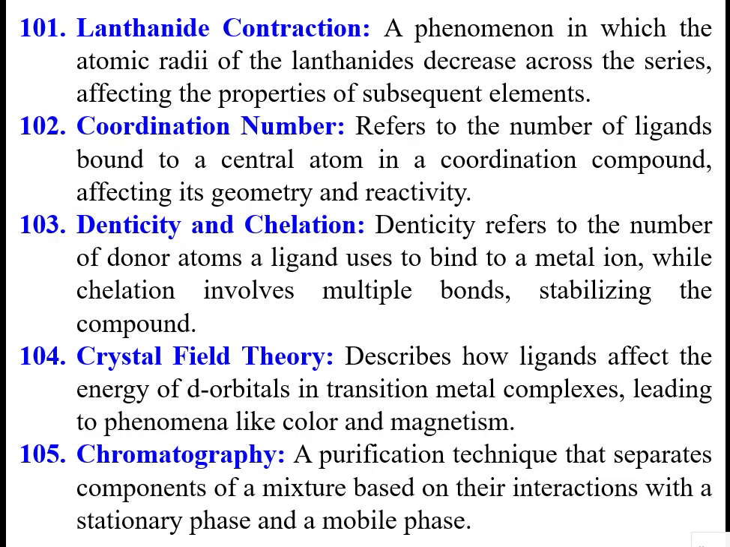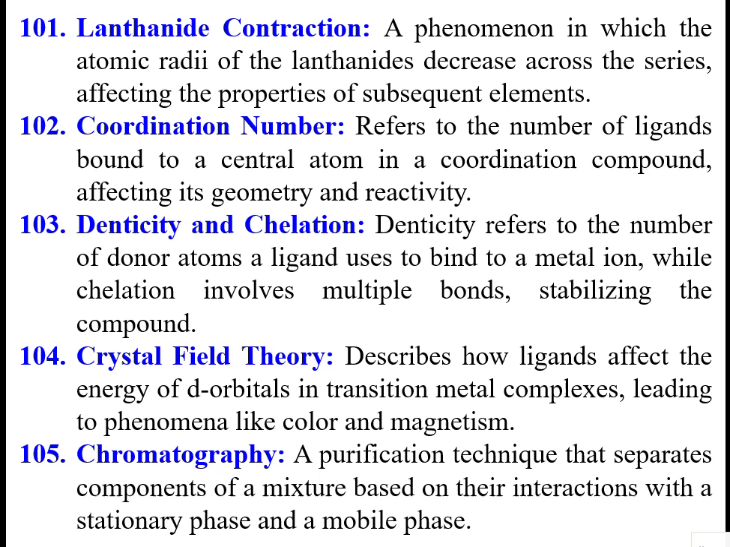Next, lanthanoid contraction. It is a phenomenon in which the atomic radii of the lanthanides, the series starting at 57 in the periodic table, decrease across the series along the period, affecting the properties of the subsequent elements. That is called lanthanide contraction. There is a reason behind it.